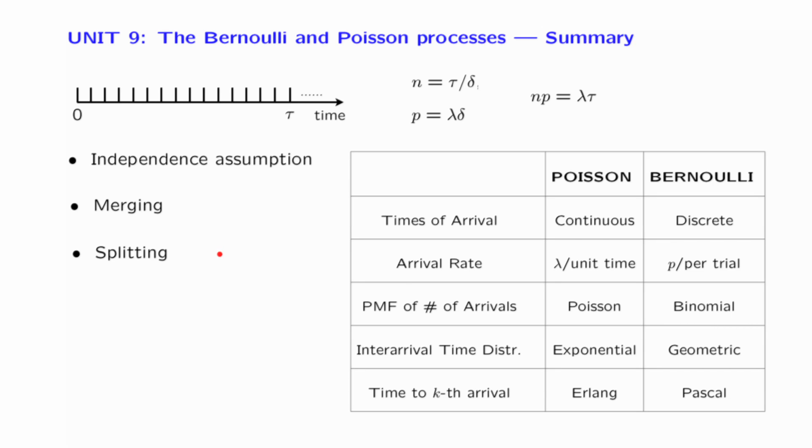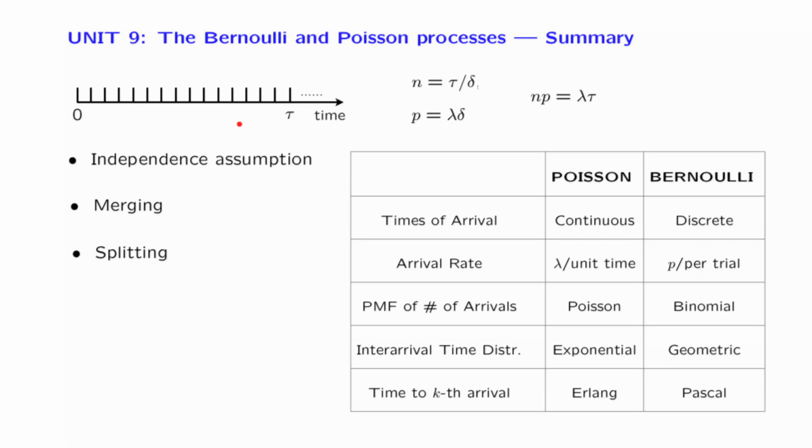And all this discussion, all the properties that we derived, rested in an essential way on the independence assumption that we have been making. Over and over, we use the fact that whatever happens in disjoint time intervals corresponds to independent random variables. In a loose sense, disjoint time intervals are independent of each other.